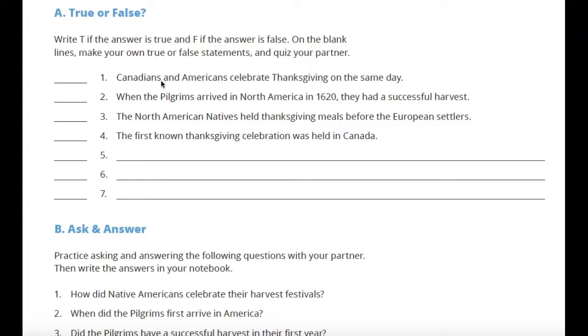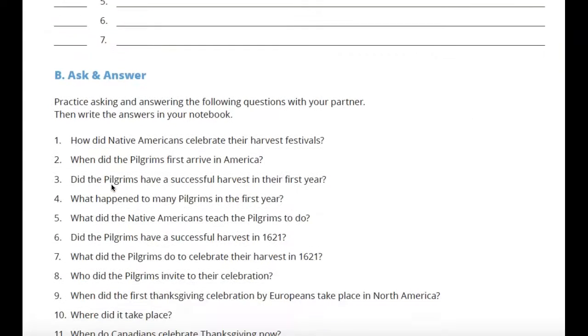Go ahead and answer the true or false, these here, with a T or an F. Canadians and Americans celebrate Thanksgiving on the same day. Well, is that true? Go back to the reading and look it up. Figure it out and either write in a T or an F. Don't worry about 5, 6, and 7. You don't have to write your own question unless you want to.